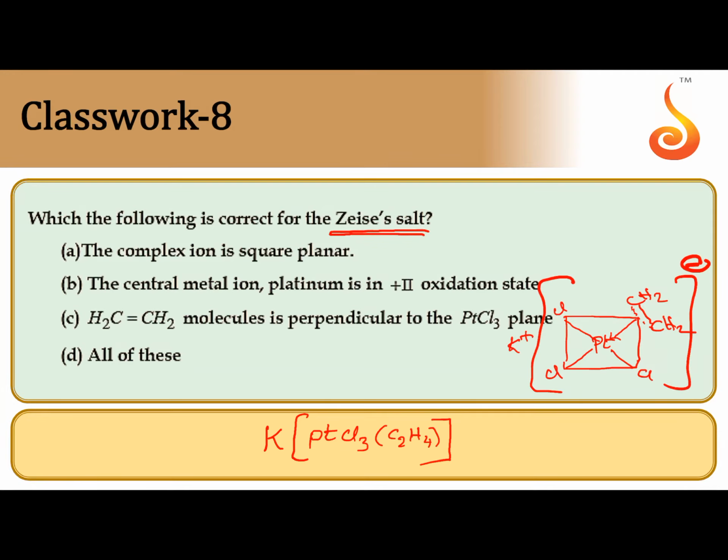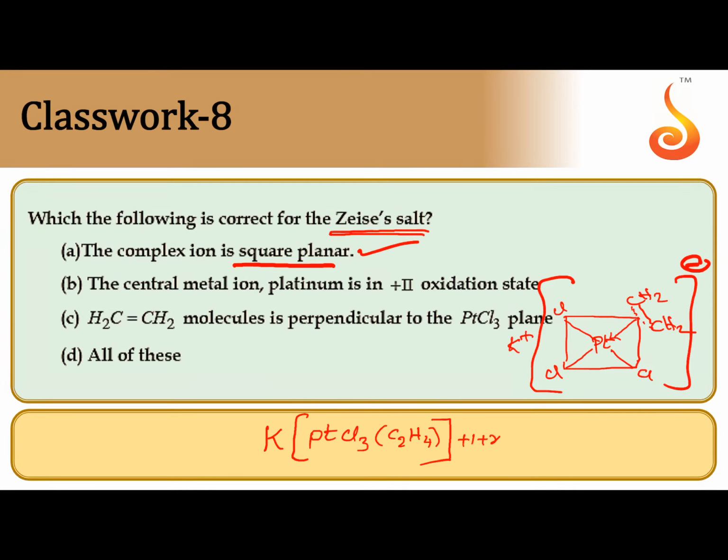So regarding this Zeise's salt, the points are given. The complex ion is square planar. The statement is correct. The central metal ion platinum is in +2 oxidation state. Or you can calculate: potassium we know is +1.